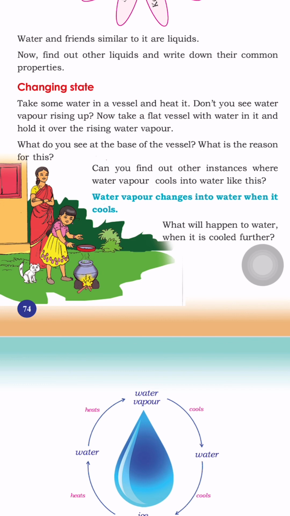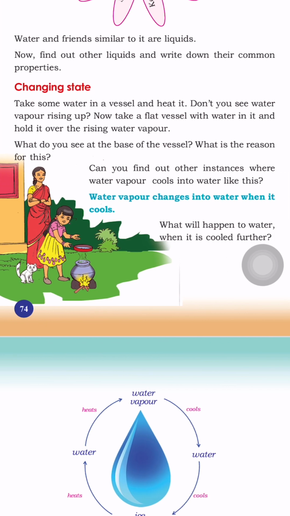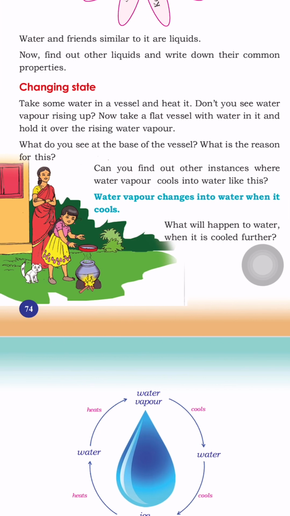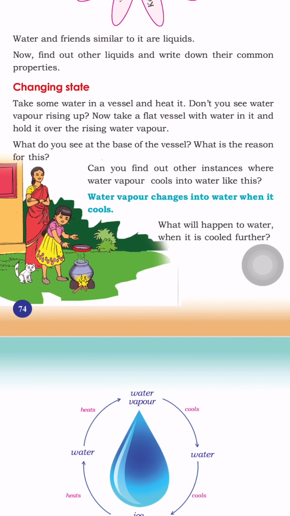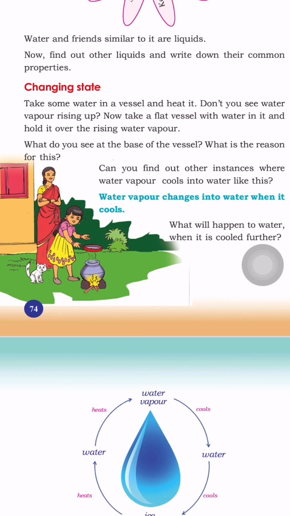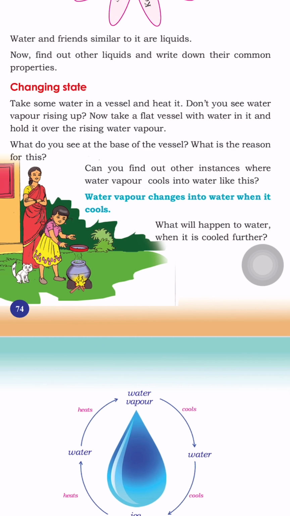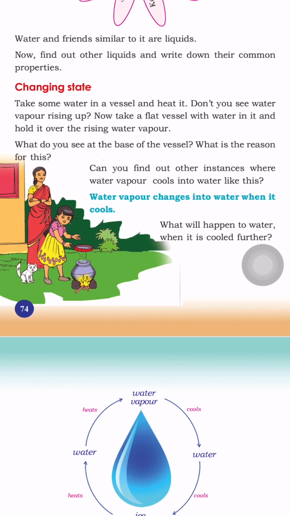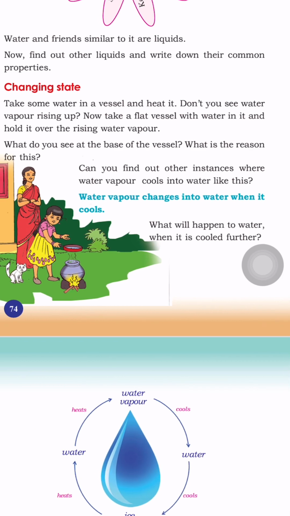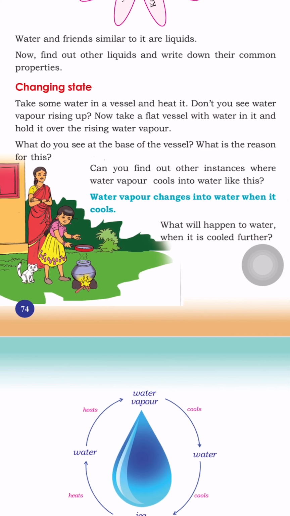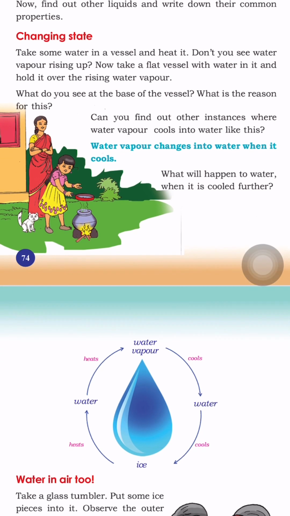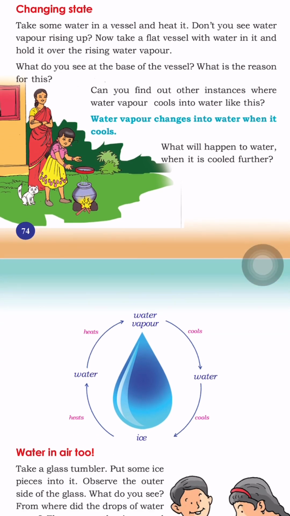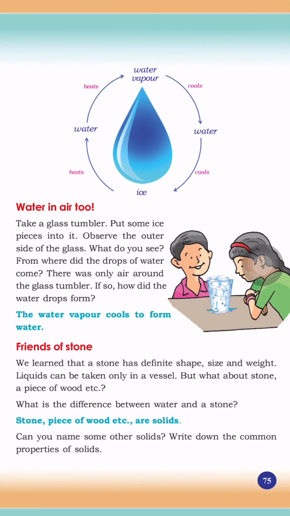Can you find out other instances where water vapor cools into water like this? Actually, water vapor changes into water when it cools. What will happen to water when it is cooled further? Water, when it is cooled further, becomes ice. And when the ice is heated, it becomes water. And once again, if you heat the water, it becomes water vapor.